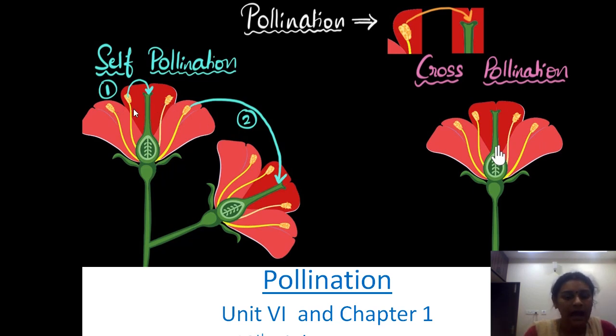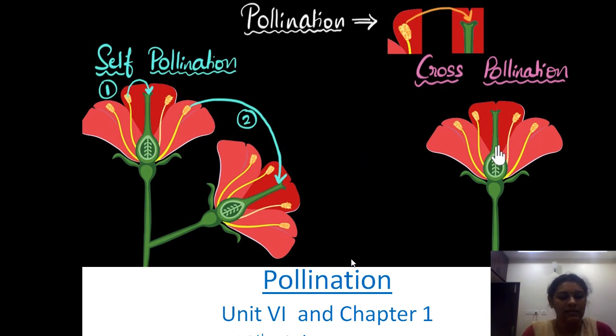Or the pollen is transferred from the anther to the stigma of another flower of the same plant; that is also self-pollination. But in cross-pollination, the pollen is transferred from one flower to another flower of another plant. That is cross-pollination.